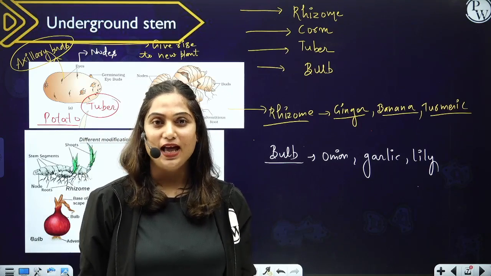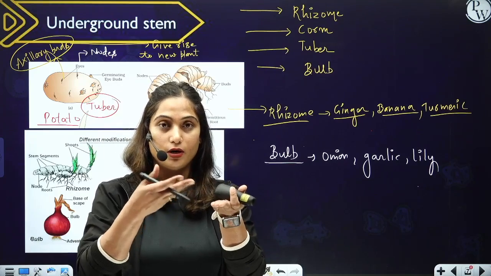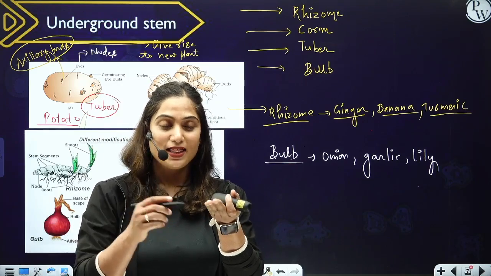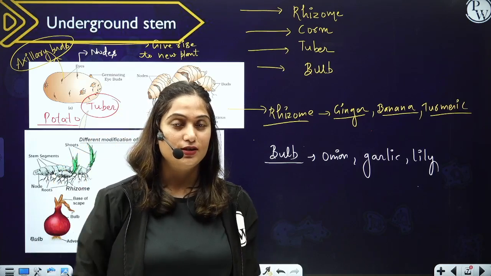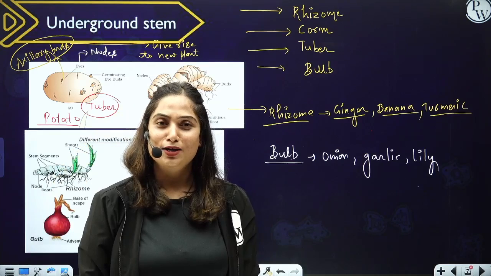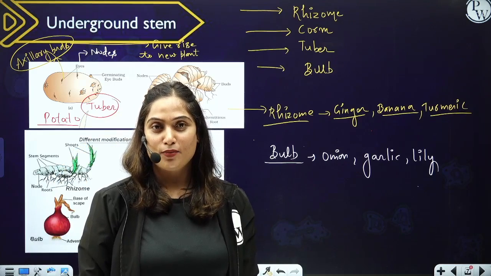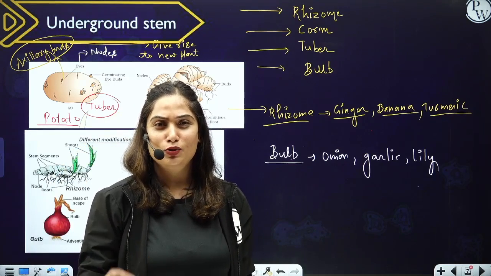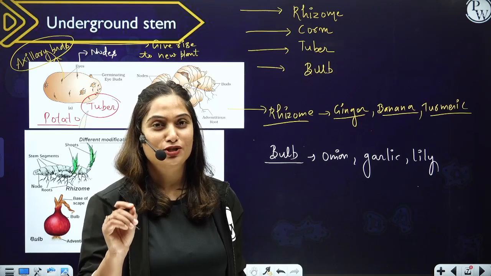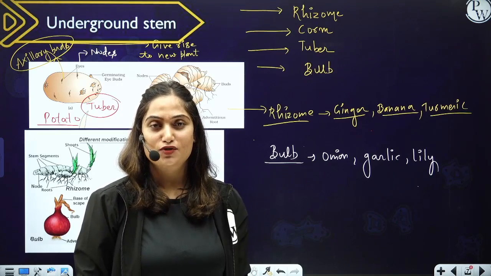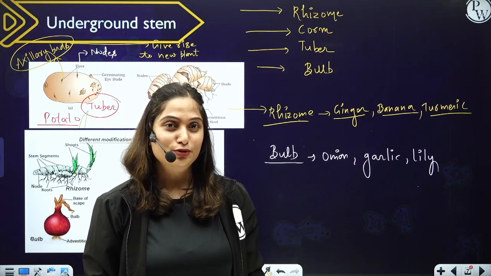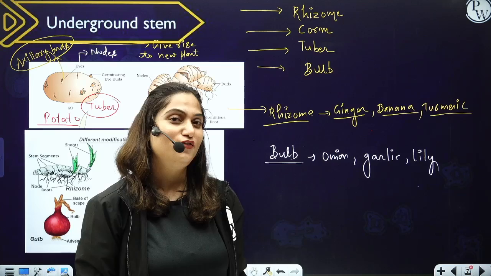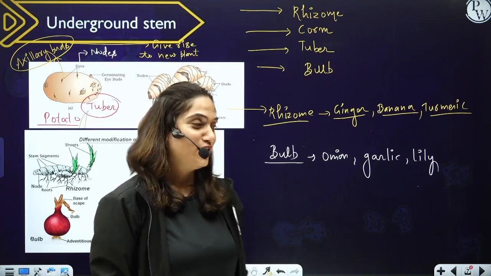When you cut salad, when you take a piece of onion, then you see a white hard material at the base of the onion. That is the underground stem. The underground stem of the onion is a highly reduced, white colored, disc shaped structure which bears many leaves called the scale leaves, which are fleshy and store food and water, and you eat the fleshy buds of the onion, right?